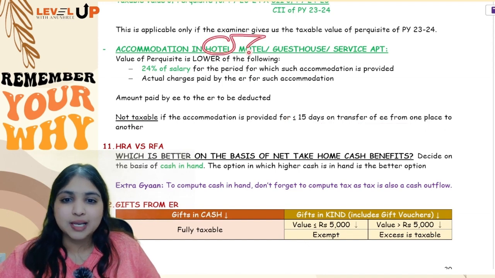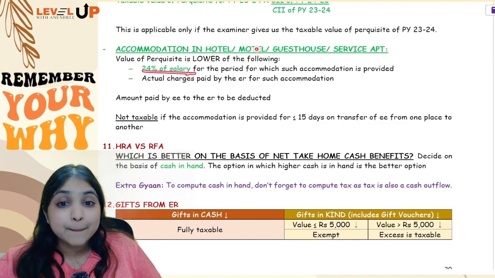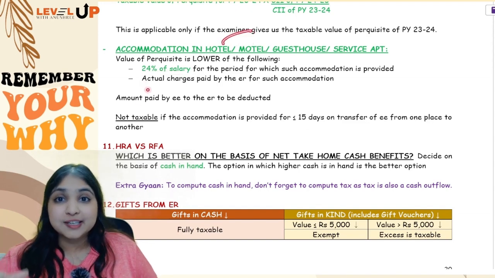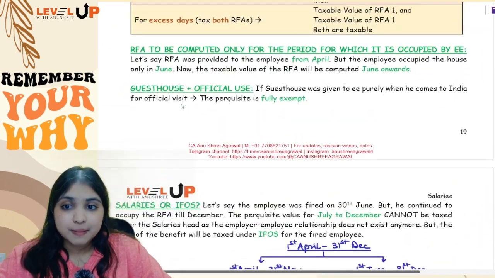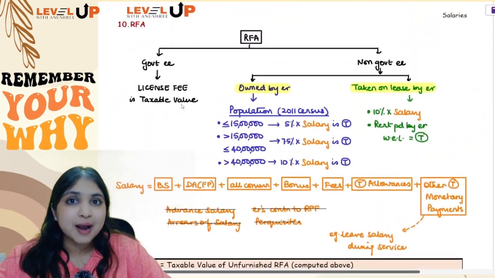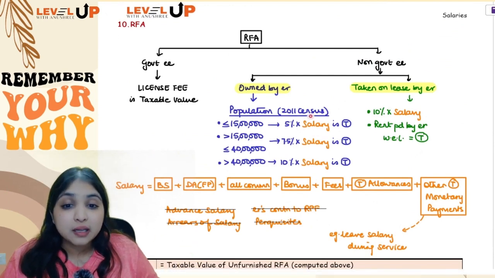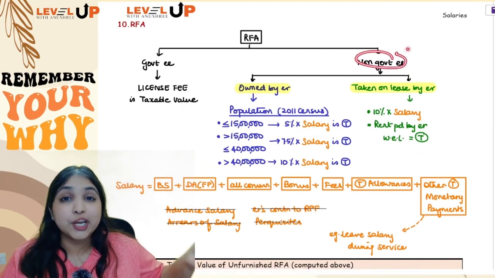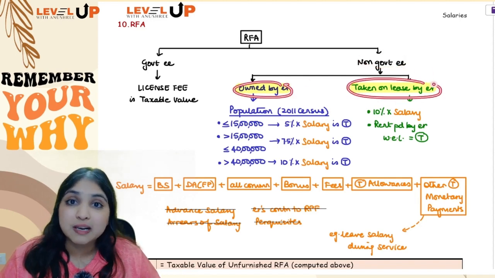Otherwise, generally for hotel, motel, guest house, service apartment, 24% of salary or whatever the employer is paying to the hotel, whichever is lesser, will be taxable. So this was your RFA discussion. Please remember, for RFA, your first part will be doing the calculation for unfurnished RFA. And here, if the employee is a non-government employee, you will check whether the accommodation is owned by the employer or the employer himself has taken it on lease.